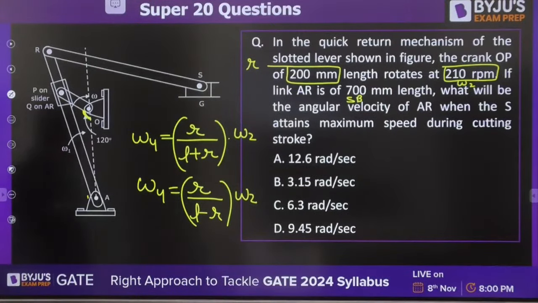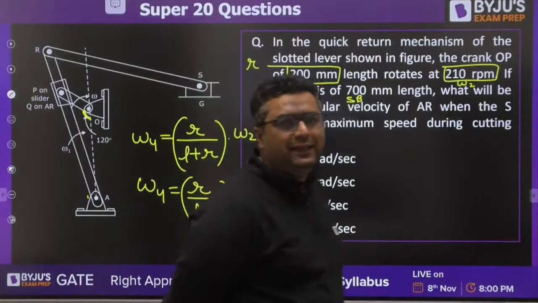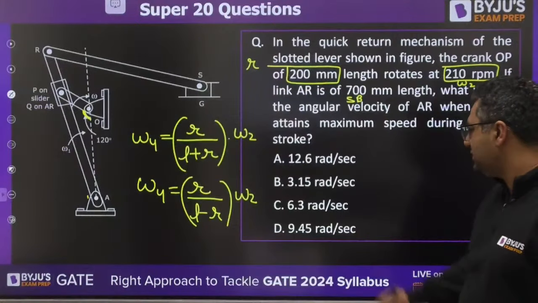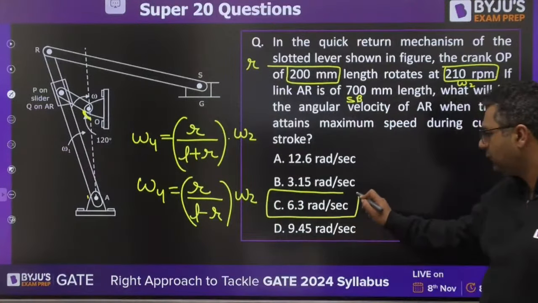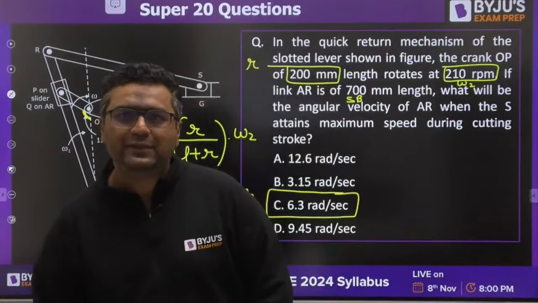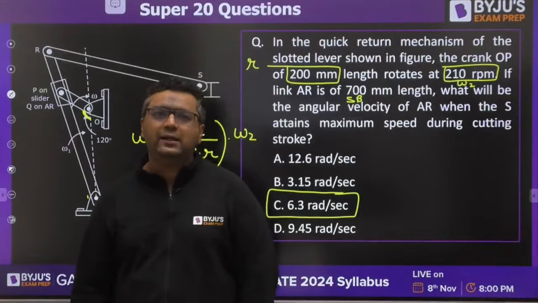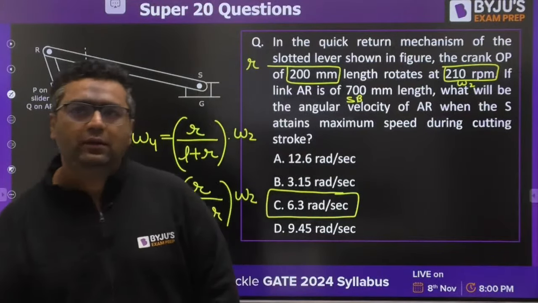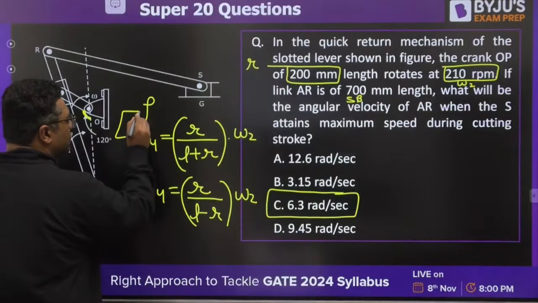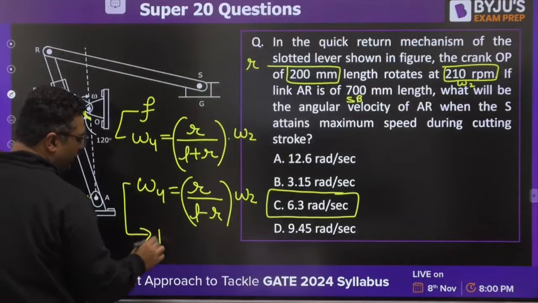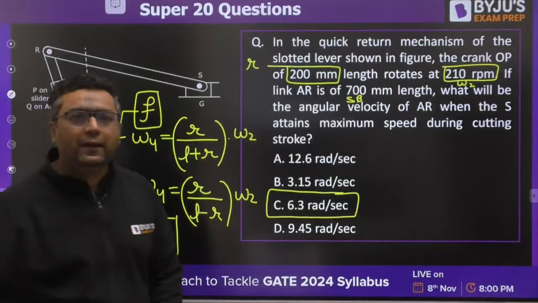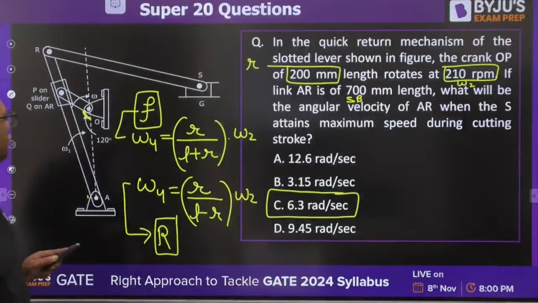Okay, Vineet is saying C, Kishan is saying B, Hania is saying C. So guys, the answer for this is going to be C, that is 6.3 radians per second. Is it clear for everyone? Yes. So this formula is valid for the forward stroke, and this formula is valid for the return stroke. Okay, so let us move to the next question.